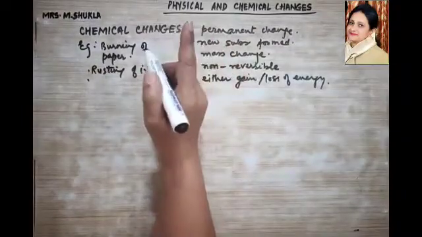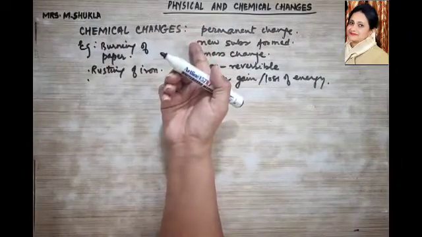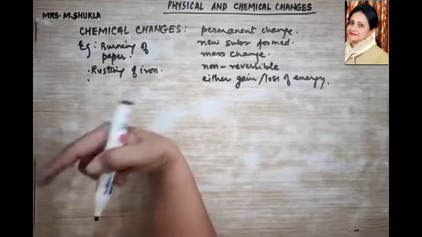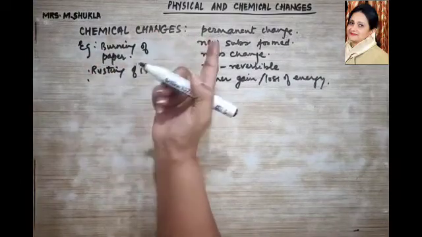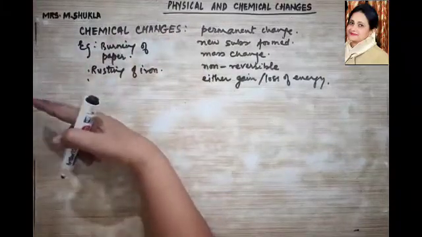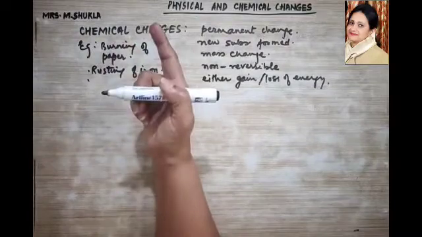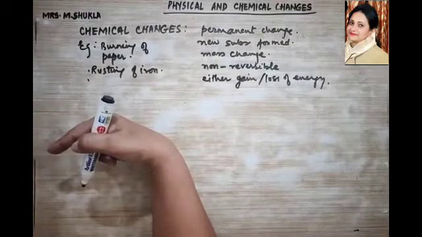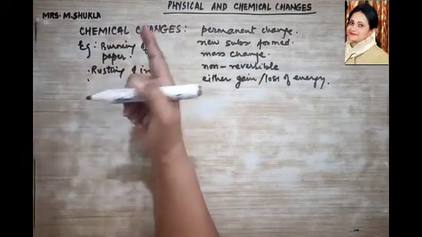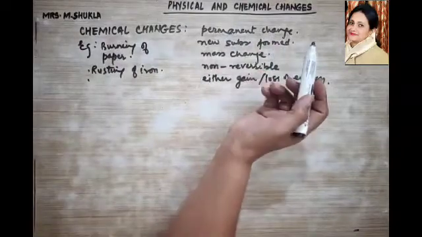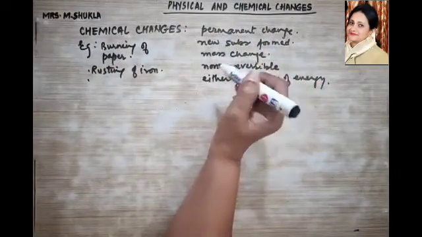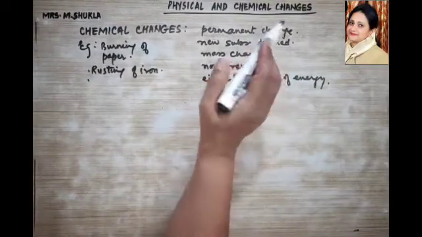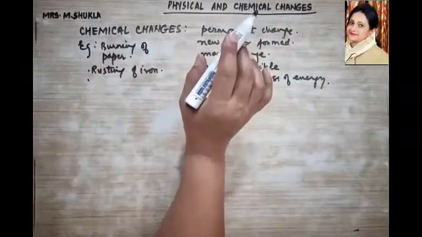respiration in human beings. Now what is respiration? It is the oxidation taking place. The air that you take in oxidizes the food, and that gives out energy. Clear? This is very different from breathing. Breathing is a physical change, but respiration is a chemical change, because from respiration you are taking in oxygen, which is oxidizing your food, and it is releasing energy. So it is a different substance. A permanent change has taken place, a new substance has been formed, some gain or loss of energy takes place, and therefore it is a chemical change. I hope this is very clear to you.